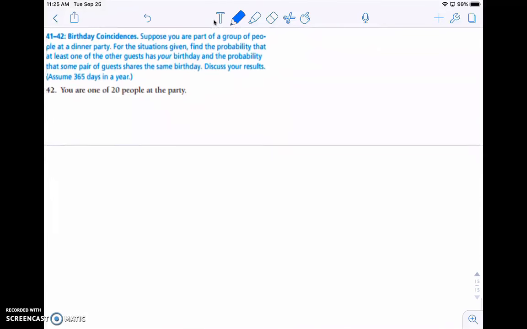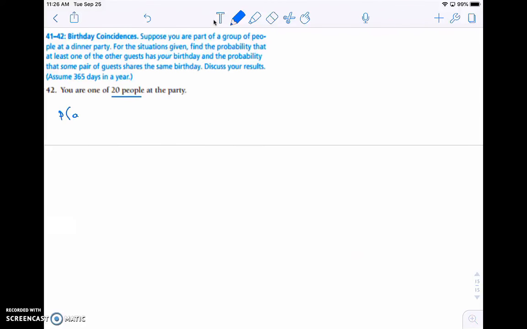So we're going to look at birthdays and the coincidence of birthdays. Suppose you are part of a group of people at a dinner party. We're going to find the probability that at least one of the guests has your birthday, and then the probability that some pair of guests share the same birthday. The first part: you're in a party of 20 people. What's the probability that someone shares the same birthday as you?